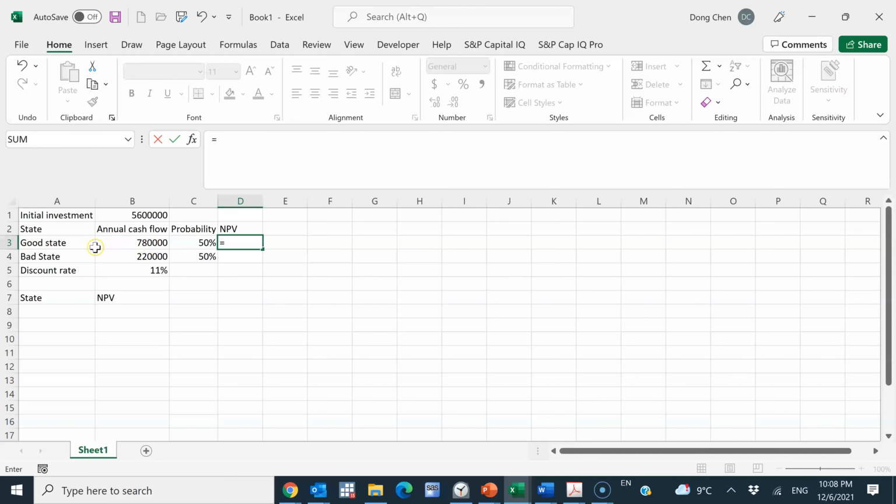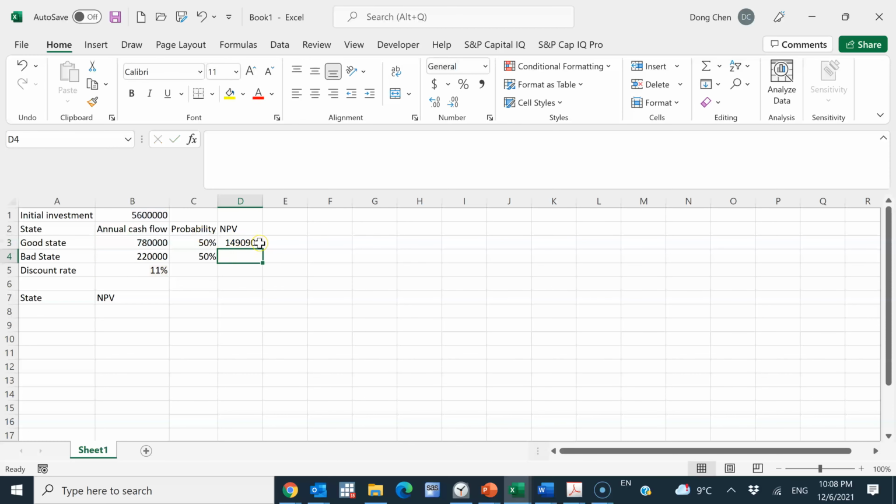Under the good state, the annual cash flow is this number here, and that's going to be divided by the discount rate. And then we have to subtract the initial investment from this, because so far this is just the present value of all future cash flows. So we have to net out the initial cash outlay, which is the initial investment.